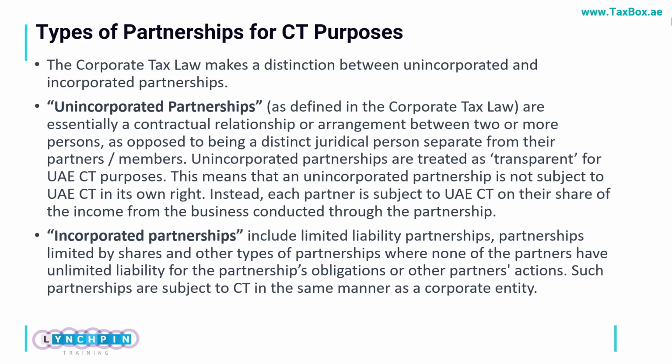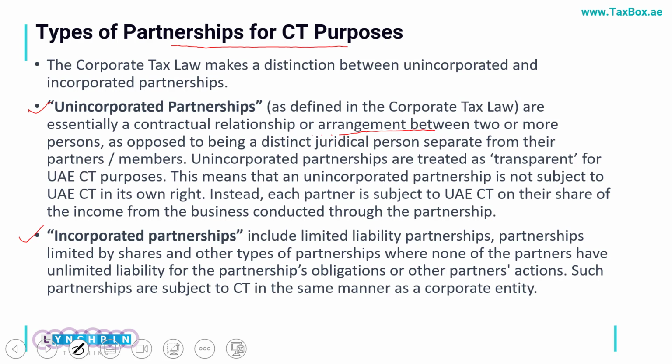Let's now see another important area, which is the taxation for the partnerships. For the partnerships, CT divides them into two categories: unincorporated and incorporated. Unincorporated are partnerships in which two or more natural persons join hands and enter into an arrangement for the business.